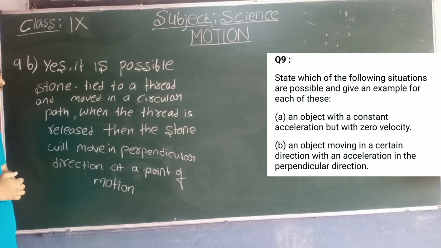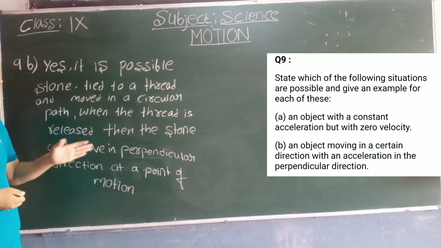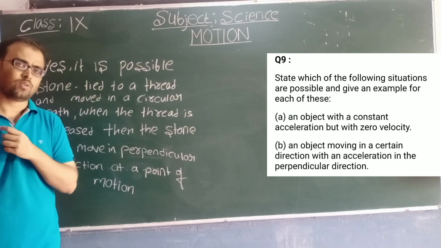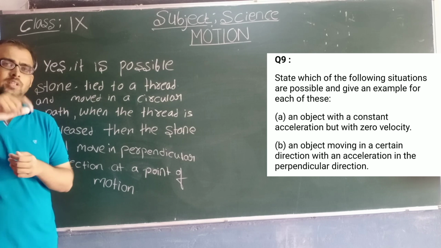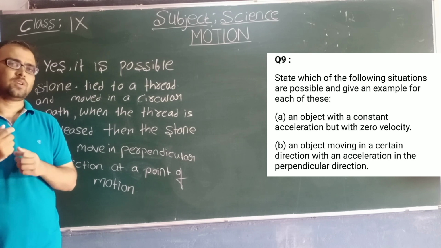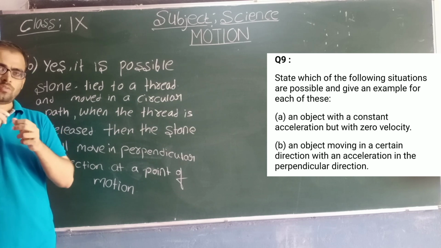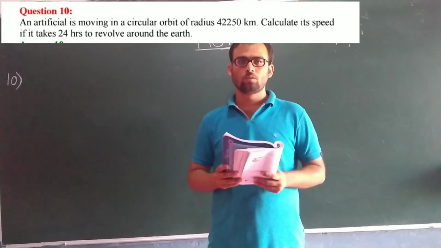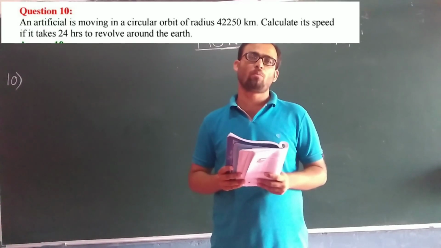When the thread is released, the stone will move in a perpendicular direction at the point of motion. Okay, so the stone will not move in a circular path when the thread is released. So what happens? When you release the thread, the stone will move in a direction perpendicular to that of its motion.